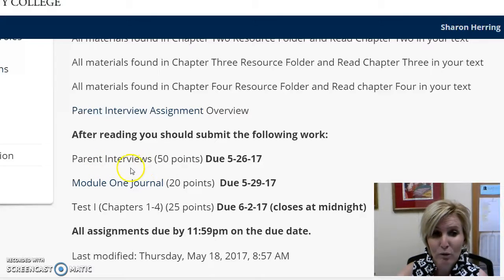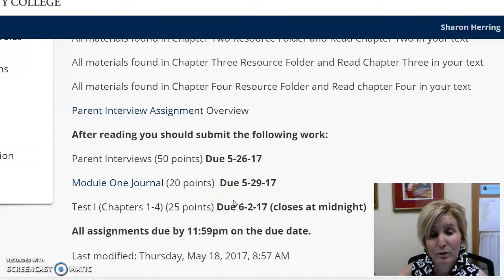But before you do that, let's look right here at the parent interview. It's 50 points. It's due on May the 26th. Your Module 1 journal is due on May the 29th. Your Test 1 is going to be from chapters 1 through 4. It's 25 points, and it's due on June the 2nd, and it closes at midnight. So these are your due dates.